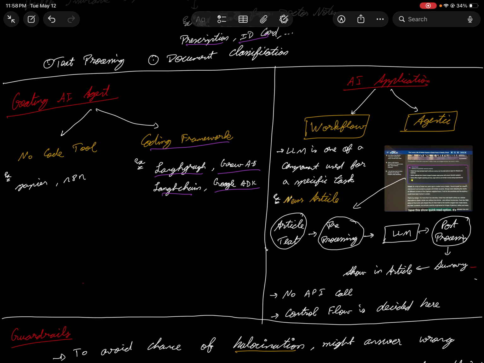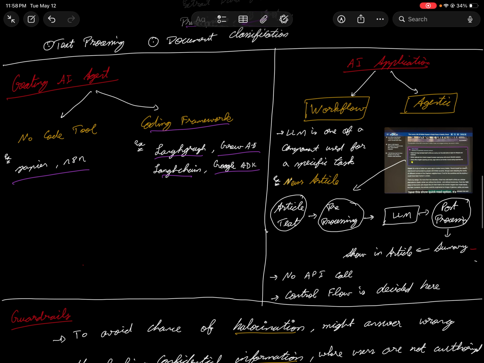And next is the no-code tool. Basically you have N8N, Zapier. These are a couple of popular tools where you need not code. People without coding knowledge can go ahead and create their own agents. So that's typically how this is being used. And what is the advantage of this? Let's say people are not familiar with Python or any other programming languages, they can go ahead and use these tools. And it's also user friendly. It's very easy to create. It has its own advantage again.